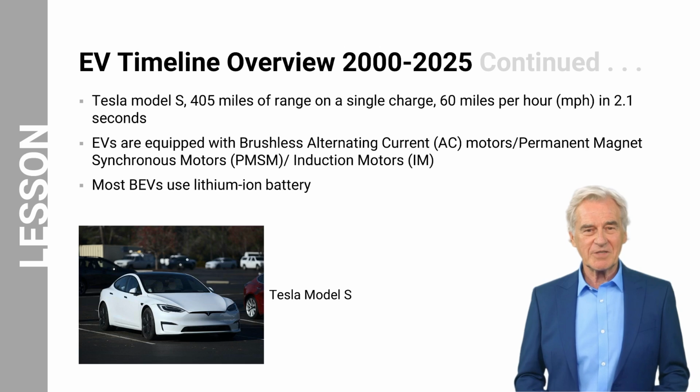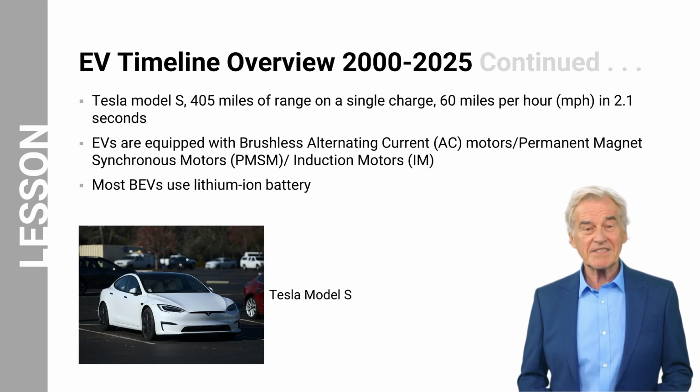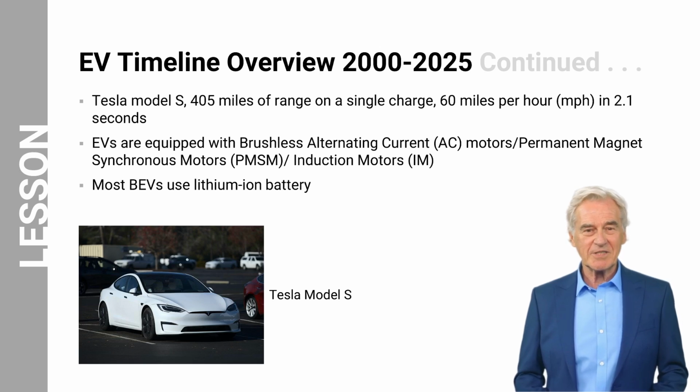EVs typically use brushless alternating current AC motors, commonly referred to as brushless AC motors, permanent magnet synchronous motors, abbreviated as PMSM, and induction motors, abbreviated as IM. These motors are more efficient and durable compared to traditional brushed motors because they eliminate the need for brushes and commutators. Brushless motors also provide better control over speed and torque. Permanent magnet synchronous motors, PMSM, are preferred because of their high efficiency, compact size, and excellent performance at various speeds. Induction motors, IM, are preferred due to their robustness and simplicity, and most EVs are equipped with these motors.